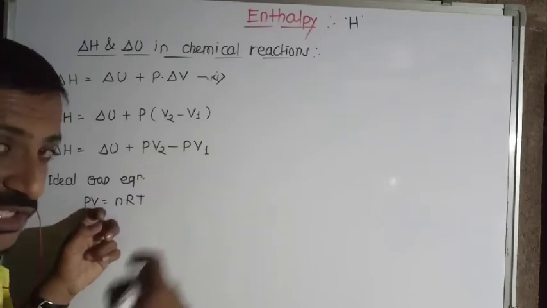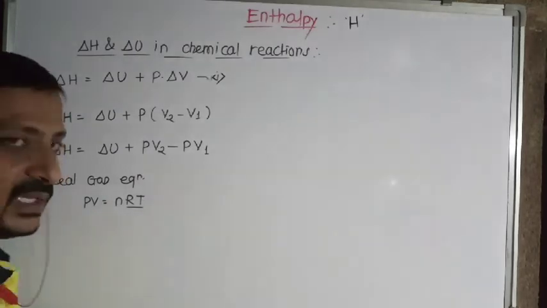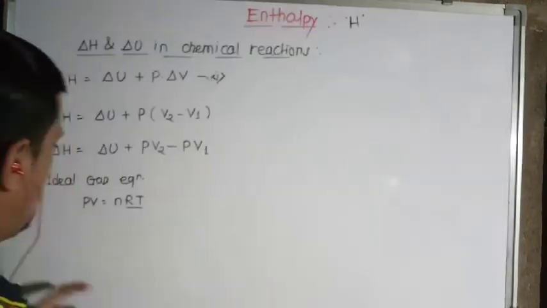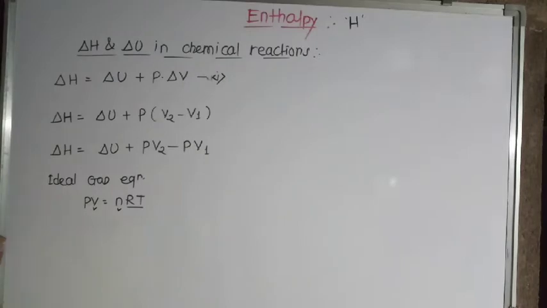Actually the volume of the gas changes from V1 to V2. The number of moles changes. R and T both are constant, and here pressure is also kept constant. Just the change is only in the volume and number of moles.